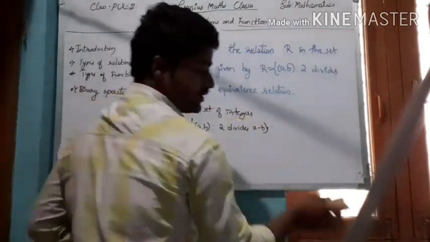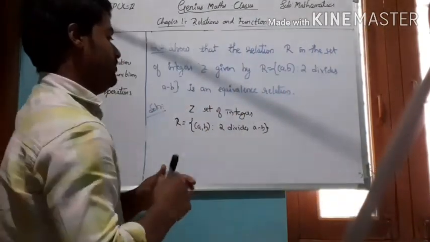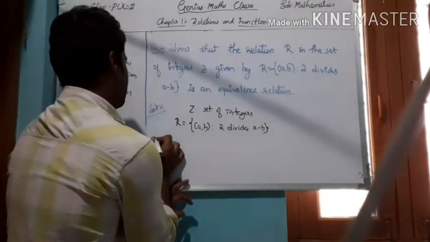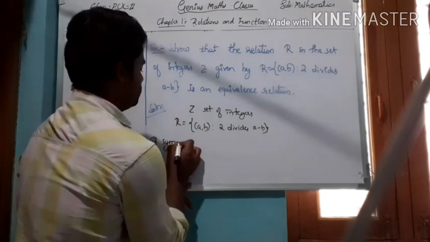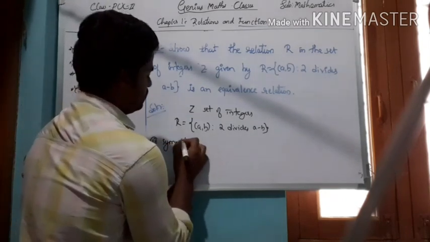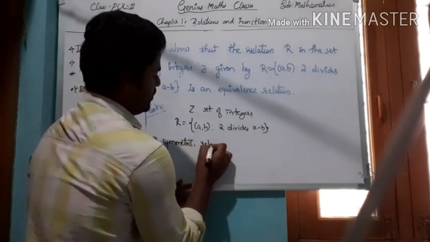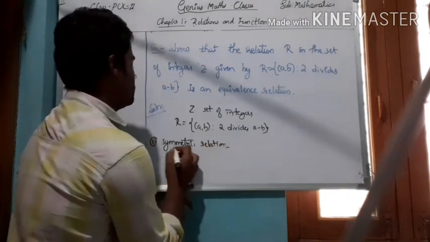Second one, symmetric relation. Very important. What is a symmetric relation?